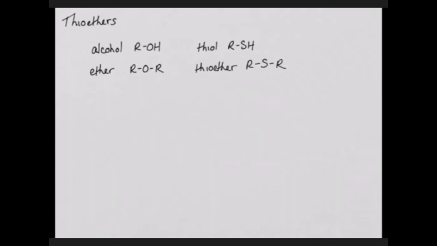Thioethers are the sulfur analogues of regular ethers. An alcohol contains one carbon-oxygen bond, and an ether contains two carbons bonded to the oxygen. A thiol contains an SH group, and thioethers contain two bonds from sulfur to carbon. Because sulfur and oxygen are in the same column of the periodic table, they react similarly. However, remember that sulfur is larger and less electronegative than oxygen. Therefore, it's a better nucleophile.